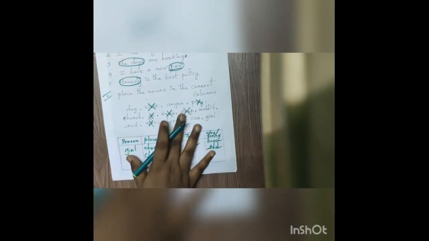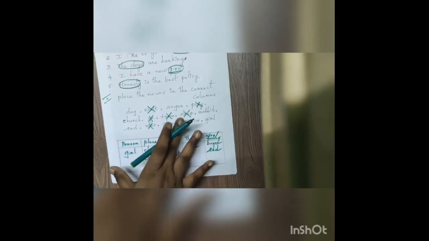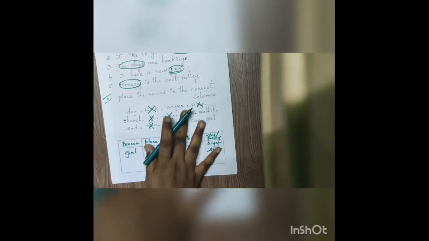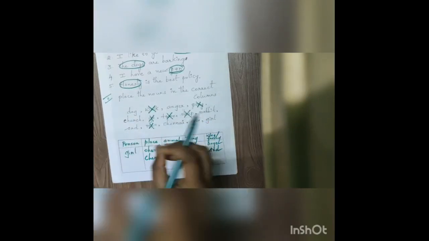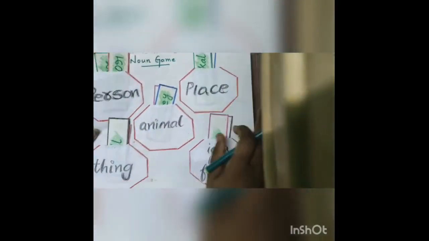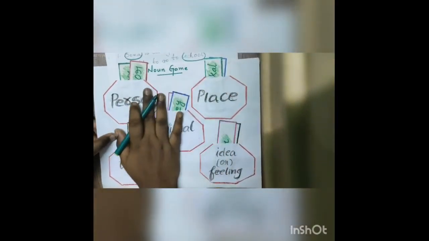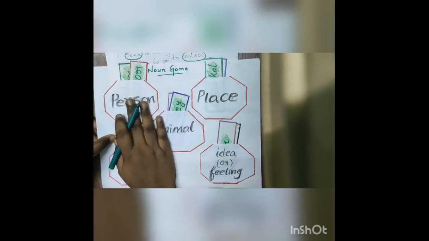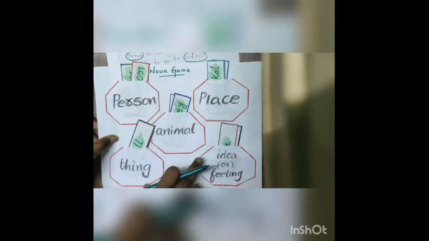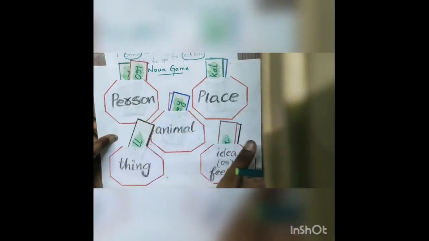If the word is not a noun, we simply strike it out. These are the patterns. And one more activity we have played already, which is the same as the second pattern. We prepared some sheets and read the word properly. If the word belongs to any of these categories, person, place, animal, or thing, we placed it. If it does not belong to any of these categories, just skip it.